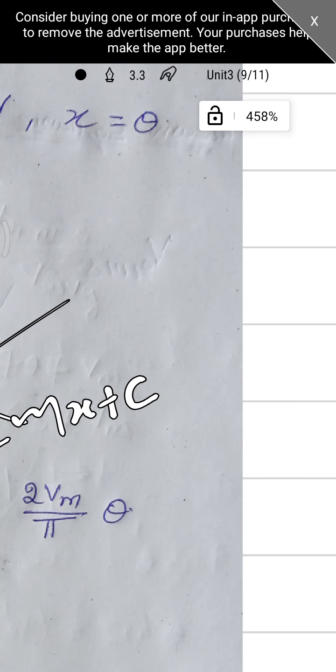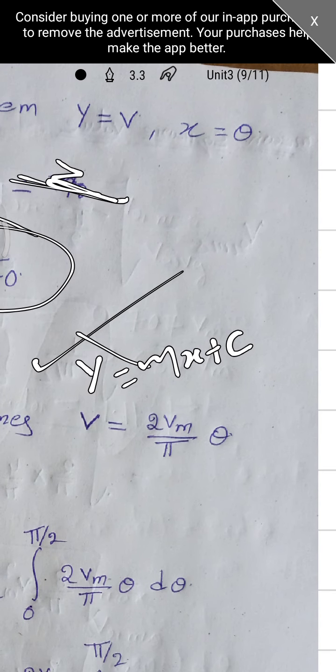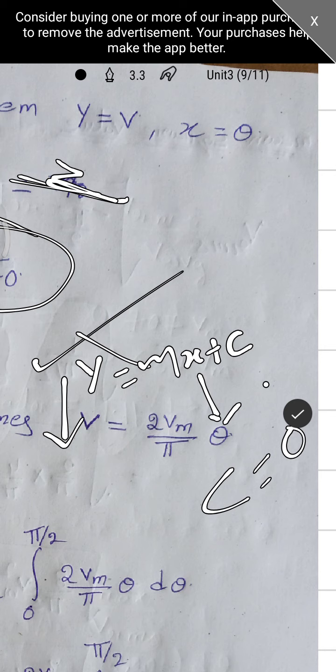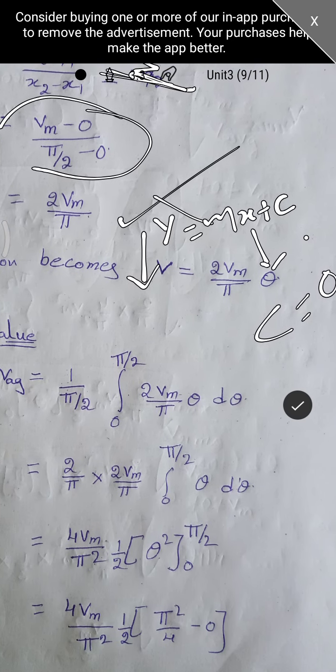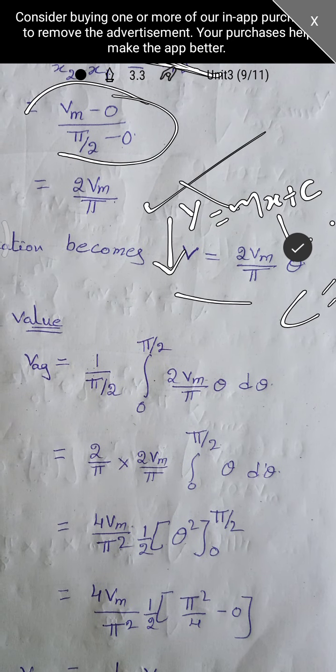Instead of y we are taking v, and instead of x we are taking theta. Here c is equal to 0. Actually this is the function of the triangle waveform.